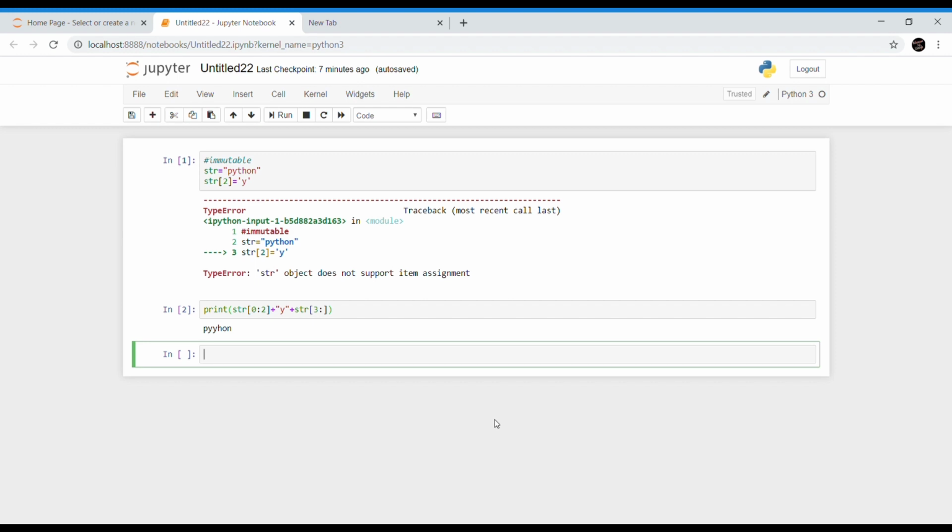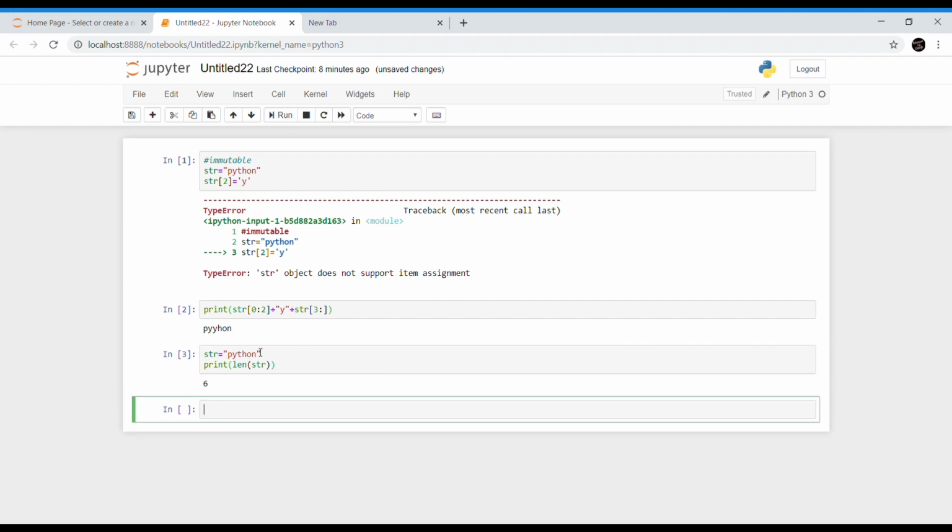Now we will use some built-in functions on strings. Our first function is the len function. This method returns the length of the string. Now I am taking a string, Python, and printing len of str. I am getting the output as 6 because 6 characters are there in that particular string.